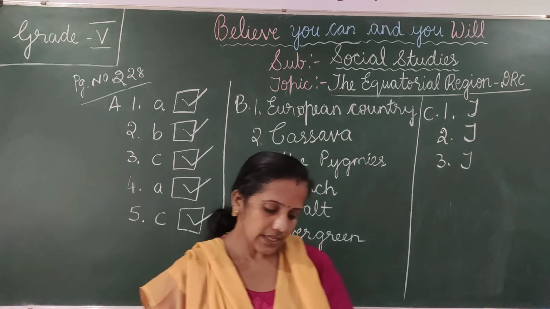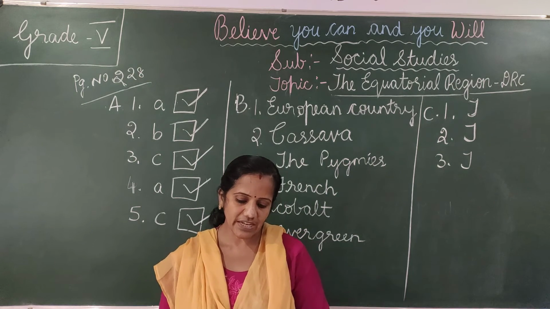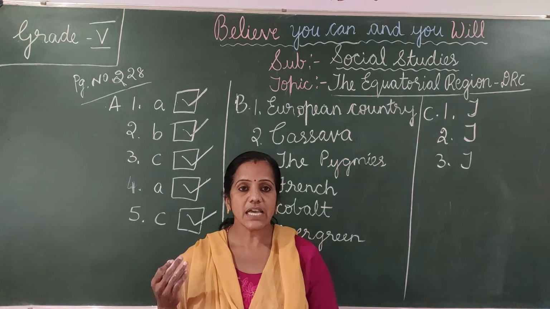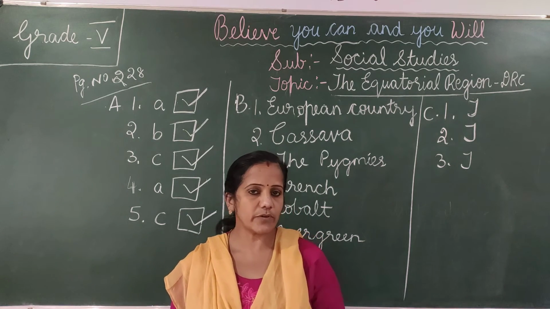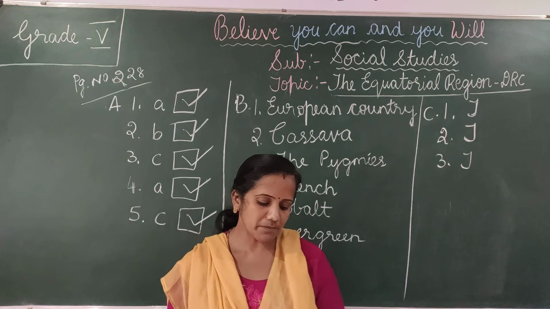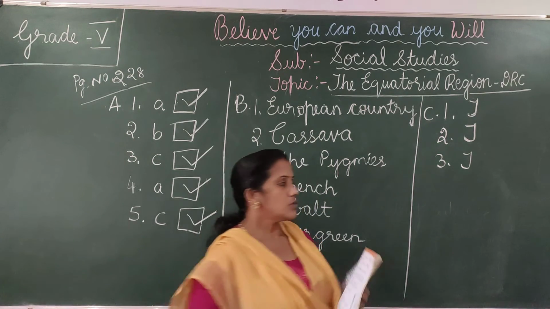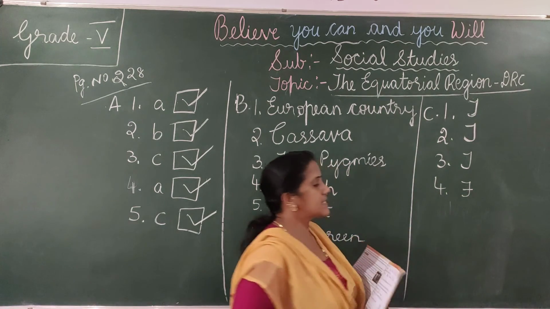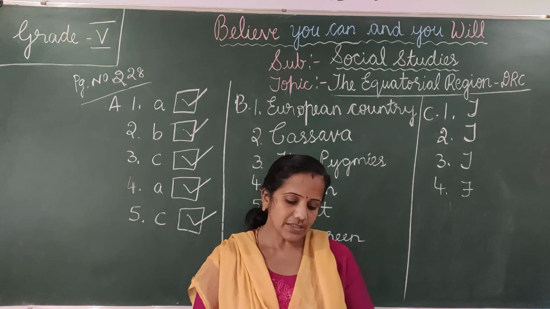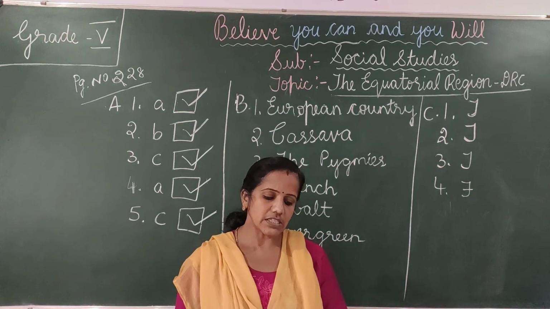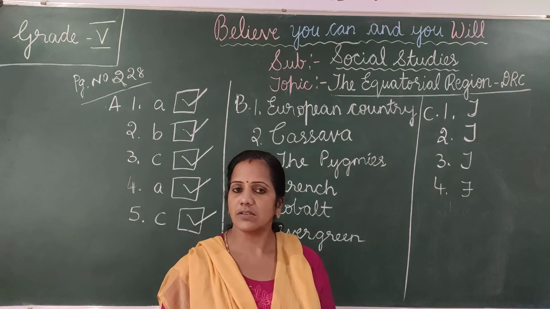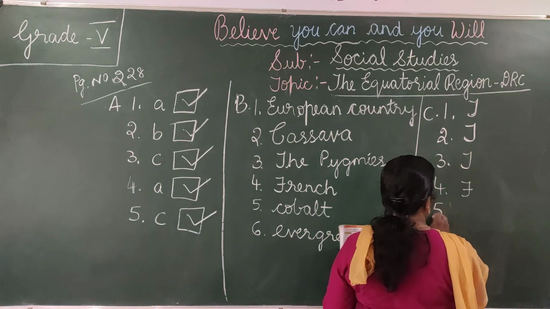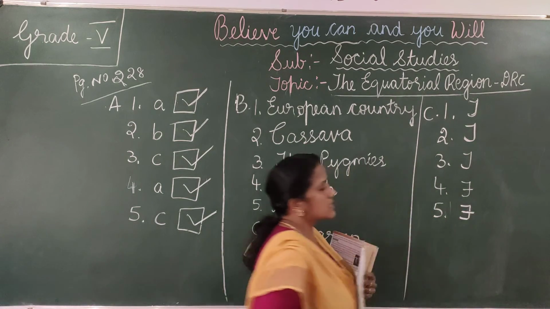And the fourth one, pygmies settle down in villages and grow crops. No, these pygmies, they go in search of food, is it? They never grow crops. So these pygmies settle down in villages and grow crops. No, it is false. The fourth answer is false. Fifth one, the Democratic Republic of Congo is located in South America. No, this is located in Africa. So the fifth answer is false.